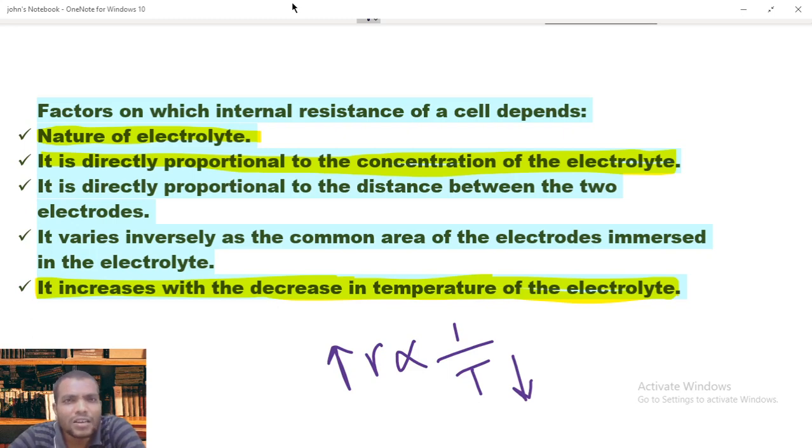So the current does not flow easily. But in the summer season, obviously the temperature is higher, so the internal resistance of the cell decreases. That's the reason in winter we need to at least start our vehicle once a day. Otherwise, the charging of the battery goes down, and the battery loses its charge.